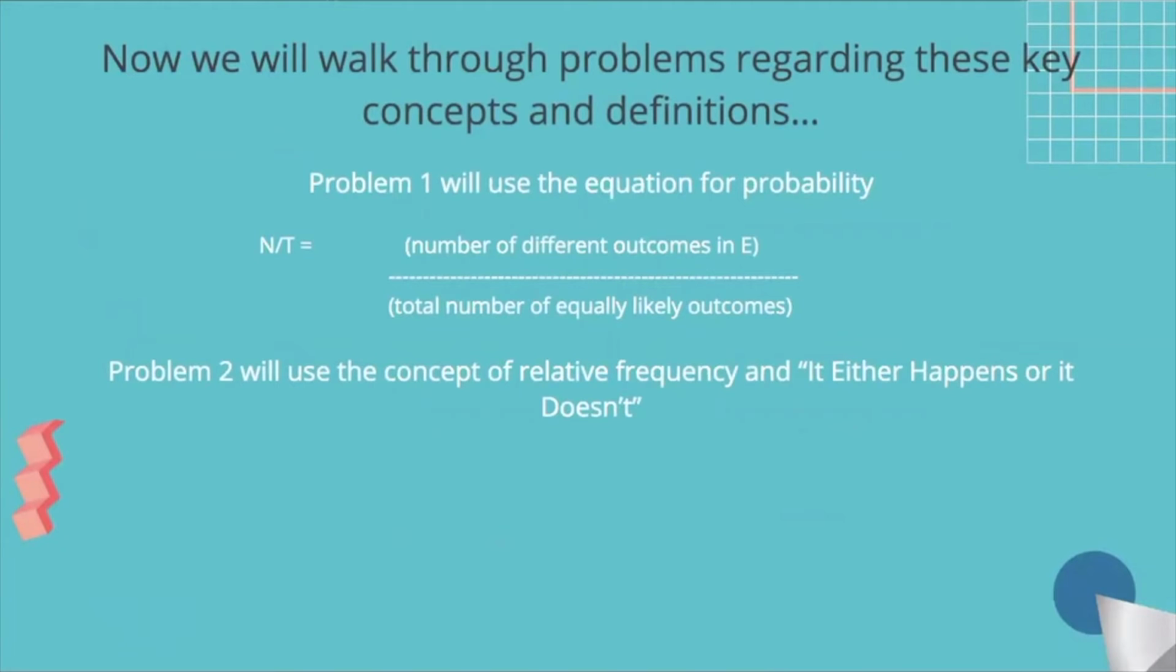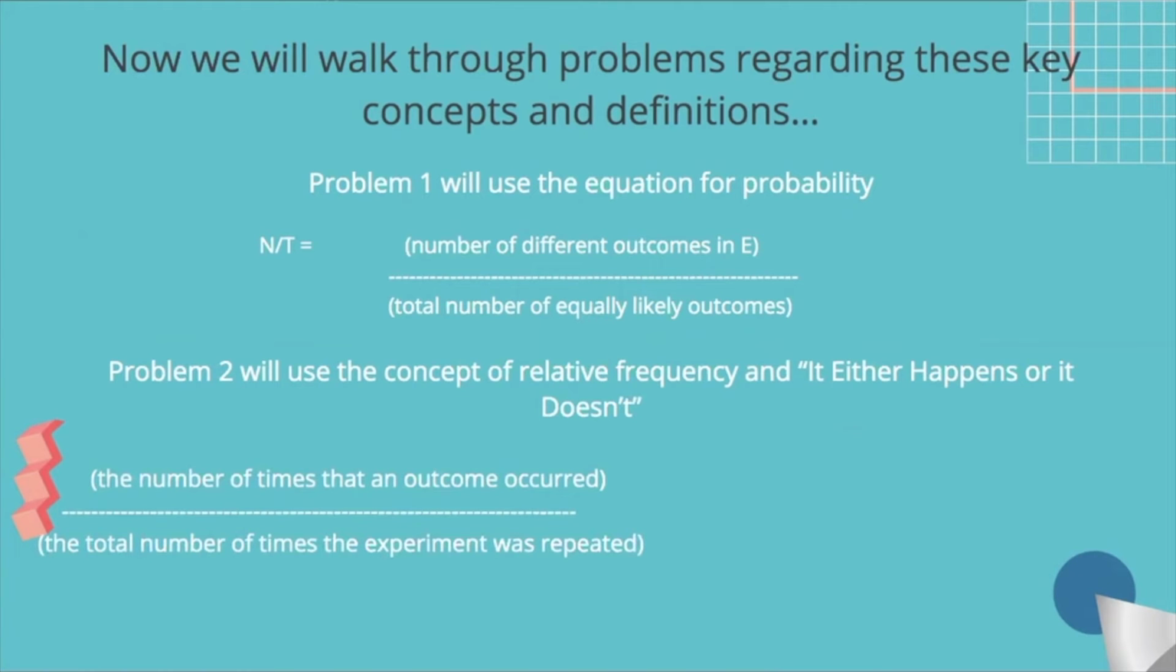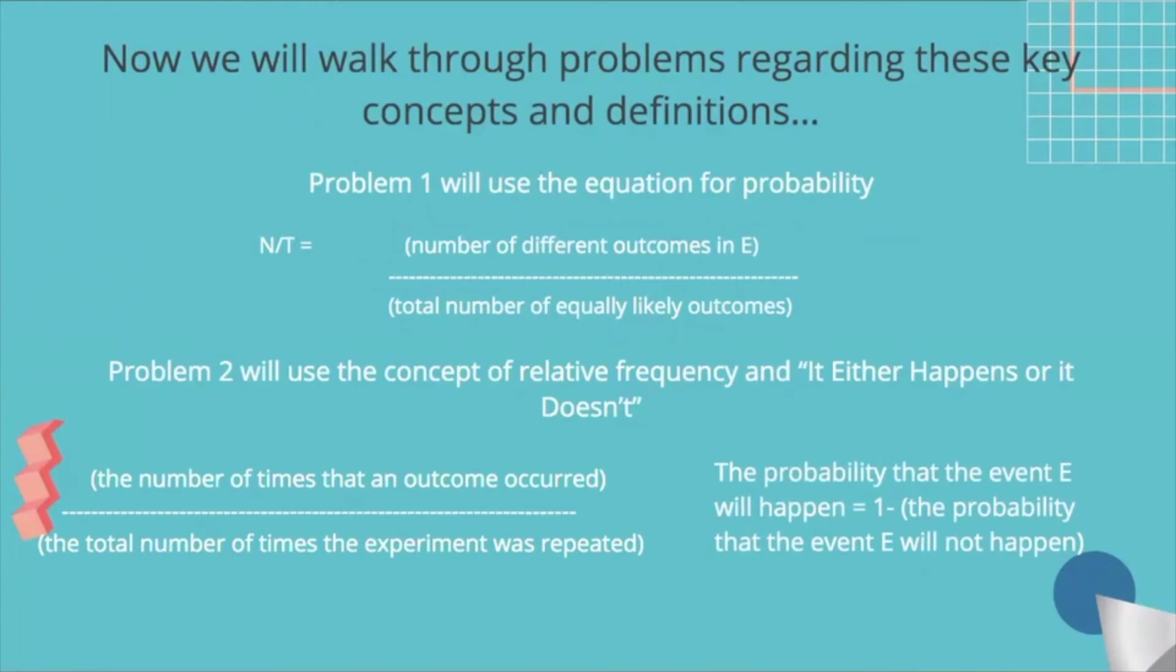Now we'll walk through some problems regarding these key concepts and definitions. In problem 1, we'll use the equation for probability, which is N over T. In problem 2, we'll use the concept of relative frequency, which again is the number of times that an outcome occurred all over the number of times the experiment was repeated, and the concept of "it either happens or it doesn't," which is that the probability that the event E will happen is equal to 1 minus the probability that the event will not happen.